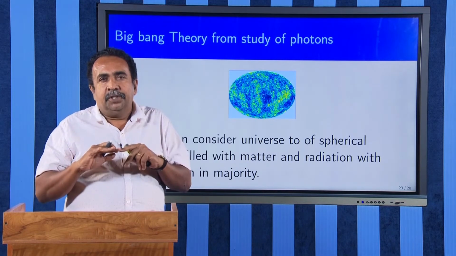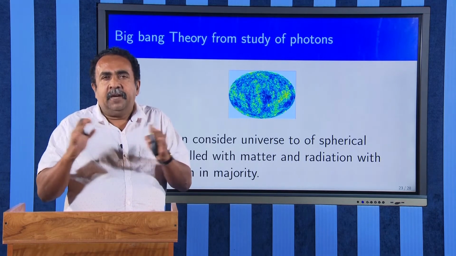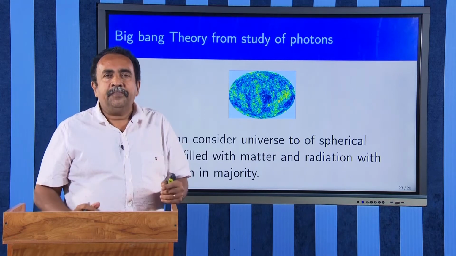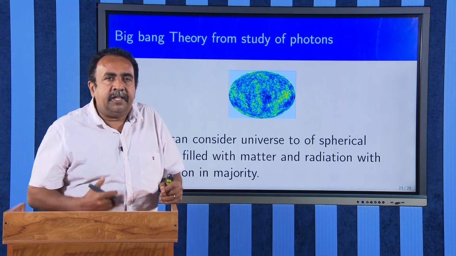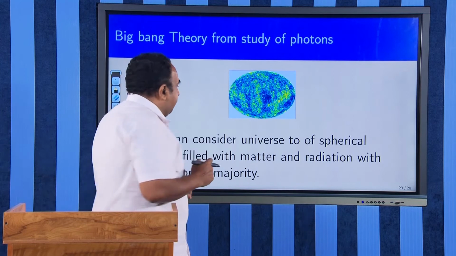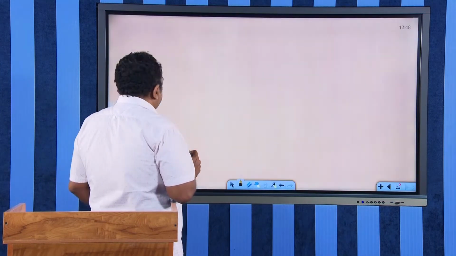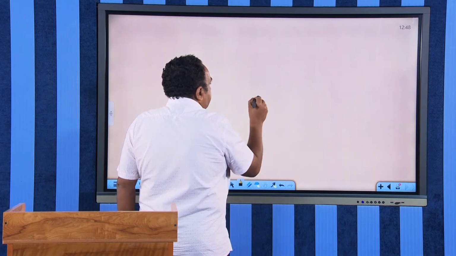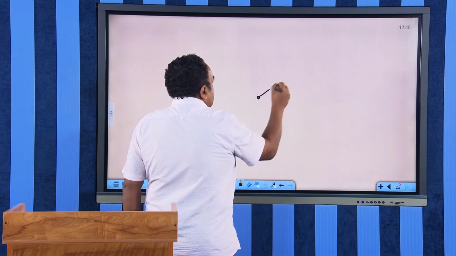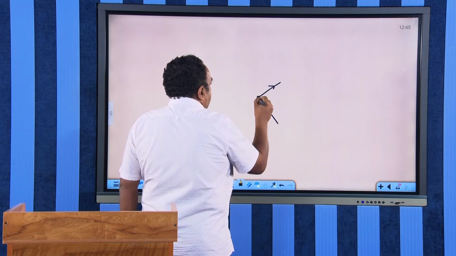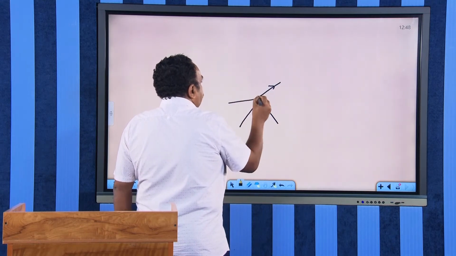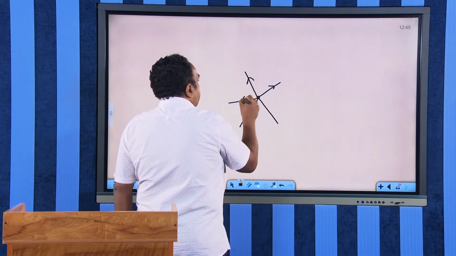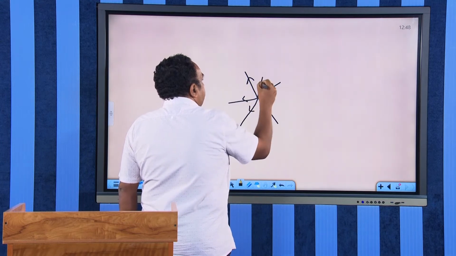Nothing from this universe can escape from it. Whatever things have been created after the big bang, we believe that the universe started from a single point, and there was a sudden burst, and all things after this burst started moving apart.